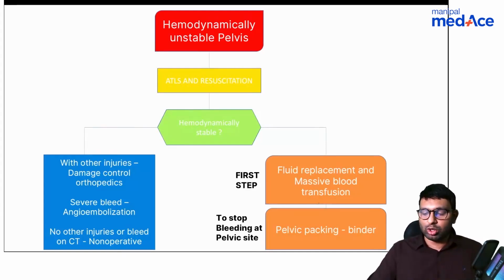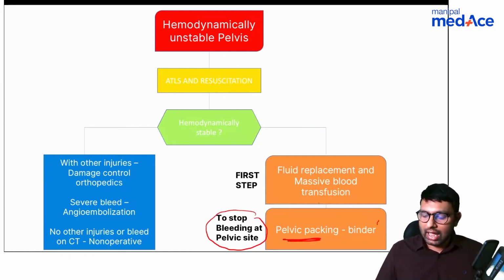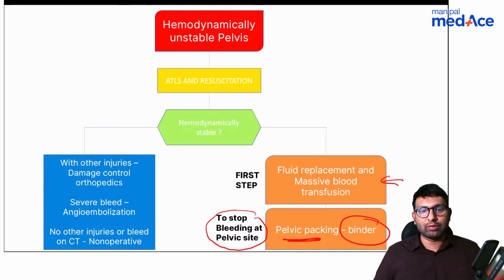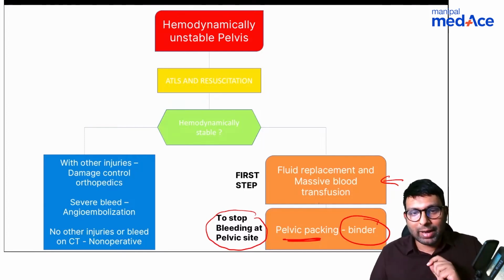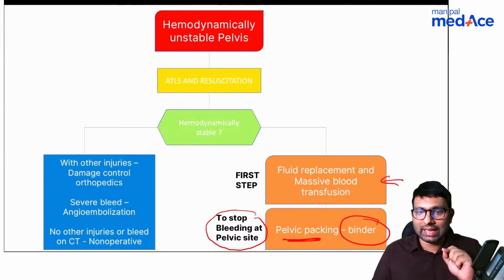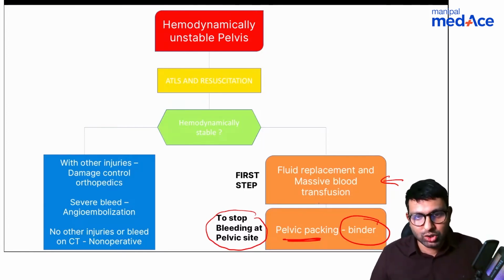Please remember that although we follow ATLS, to stop bleeding at the pelvic side, the first thing is to do a pelvic packing and apply a binder. And then we can do massive blood transfusion and fluid replacement. So if they don't have pelvic packing in the option, then your answer becomes either fluid replacement or massive blood transfusion. But if pelvic packing is there in the option, then always choose that.